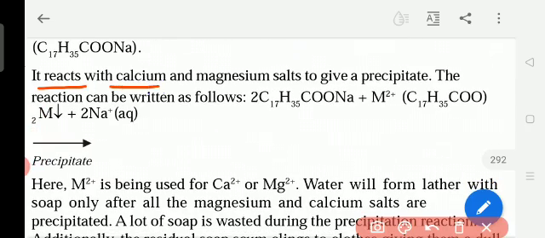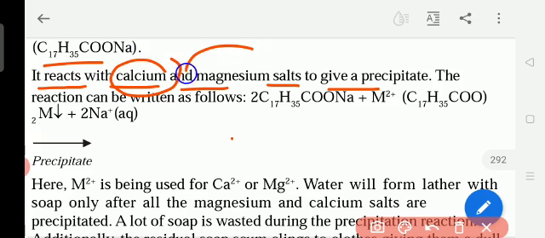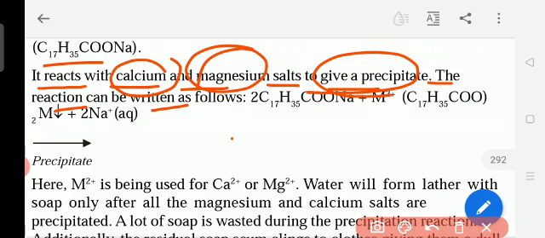it reacts with calcium and magnesium salts to give a precipitate. So when we apply soap, if the water is hard and magnesium and calcium are present in that water, the soap will react with the calcium and magnesium and form a precipitate. The reaction can be written as follows. It is not clear here, but understand.